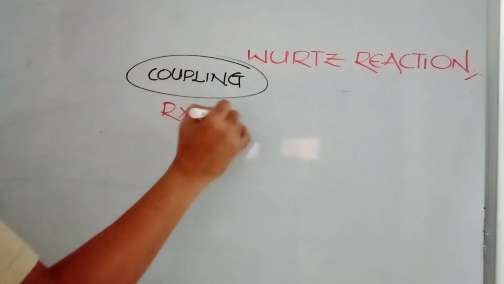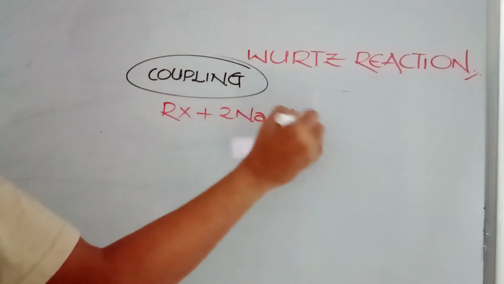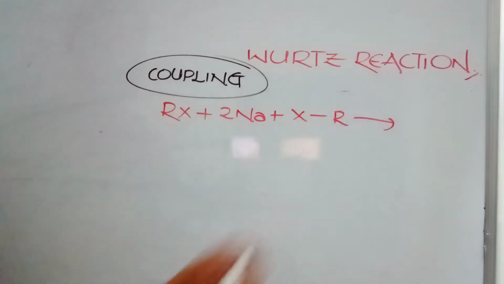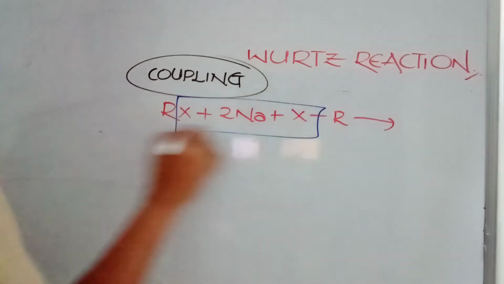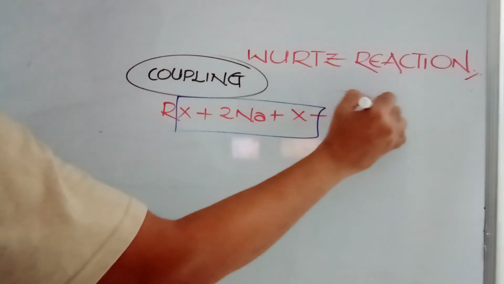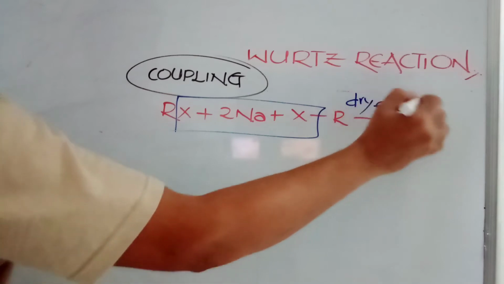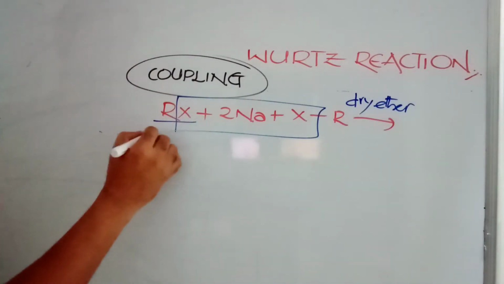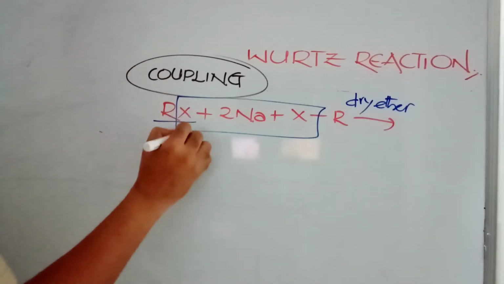RX plus sodium gives R-R, I am writing. The meaning of this is: alkyl halide, when treated with sodium metal in the presence of dry ether. This RX is the alkyl halide.